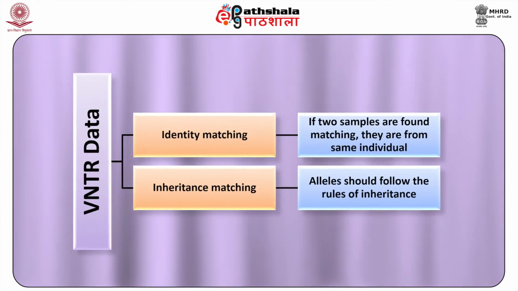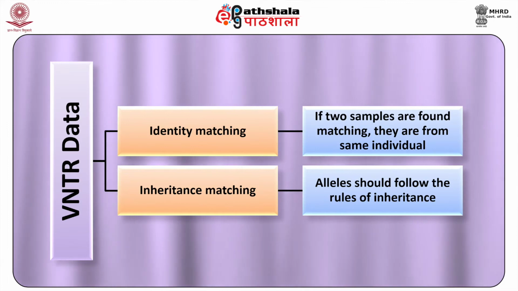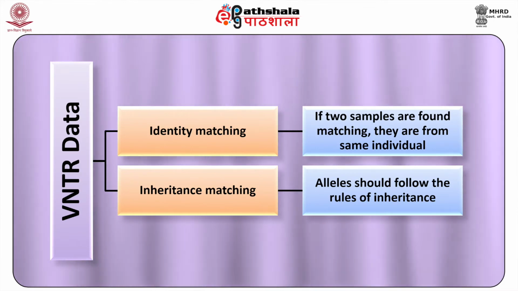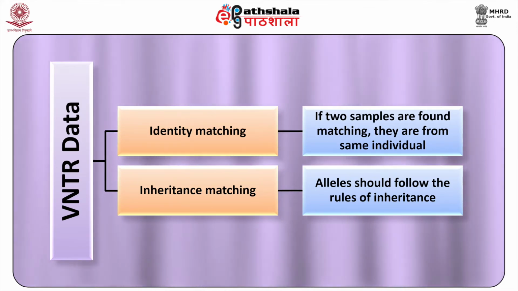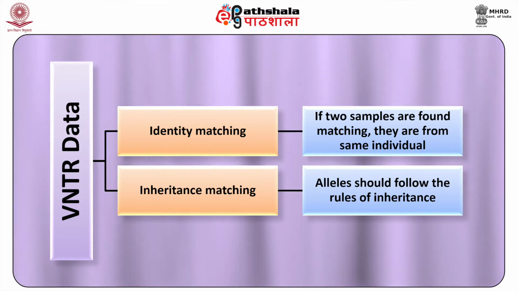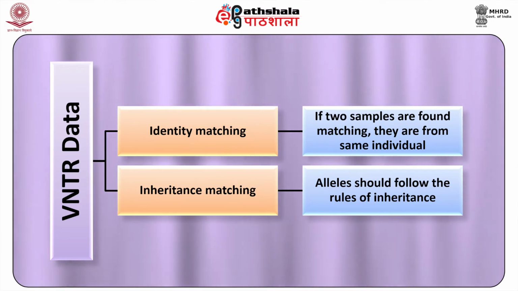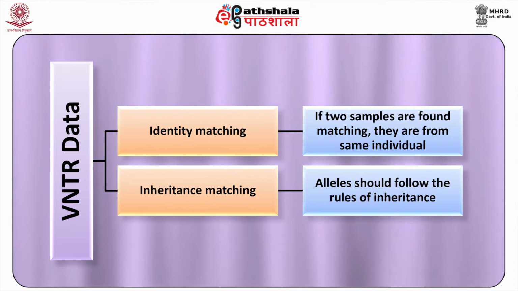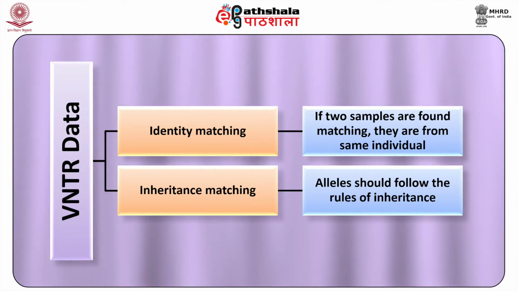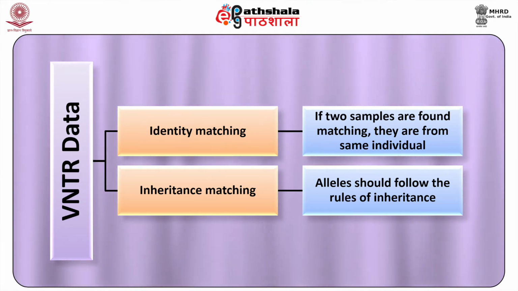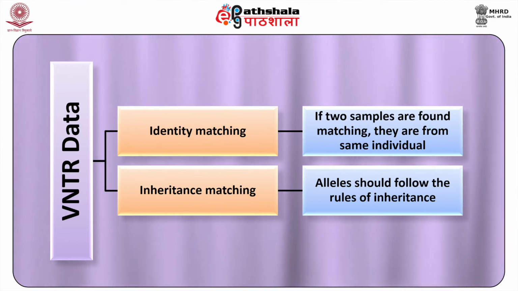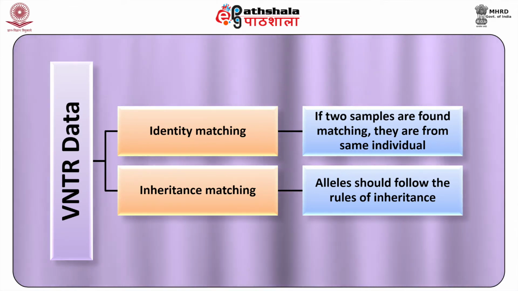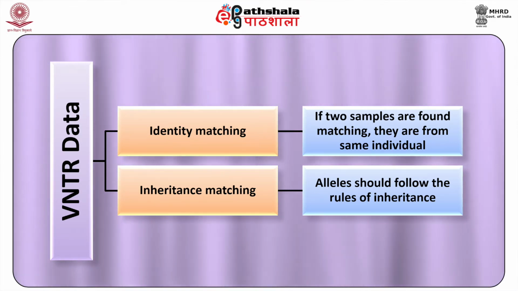During analysis of VNTR data, two basic principles are used: identity matching and inheritance matching. For identity matching, if two samples are found matching, they are from the same individual. In inheritance matching, the allele should follow the rule of inheritance.